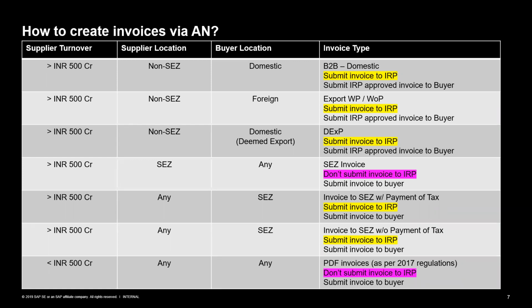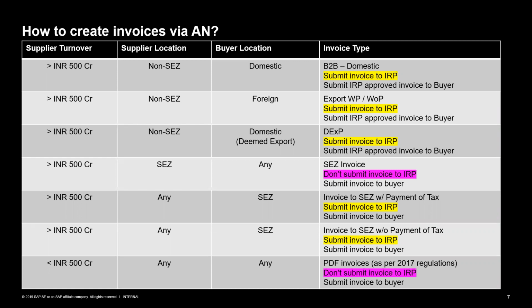Yeah. So I will just cover this particular slide in brief, maybe in a few seconds. So first condition is that the supplier's turnover is more than 500 crores of rupees, and the supplier's location is a non-SEZ location. In those cases, whether the buyer location is in India or foreign, or whether it's considered to be a deemed export, in all of these cases, the invoices need to be submitted to the tax authorities or the tax portal or the IRP.